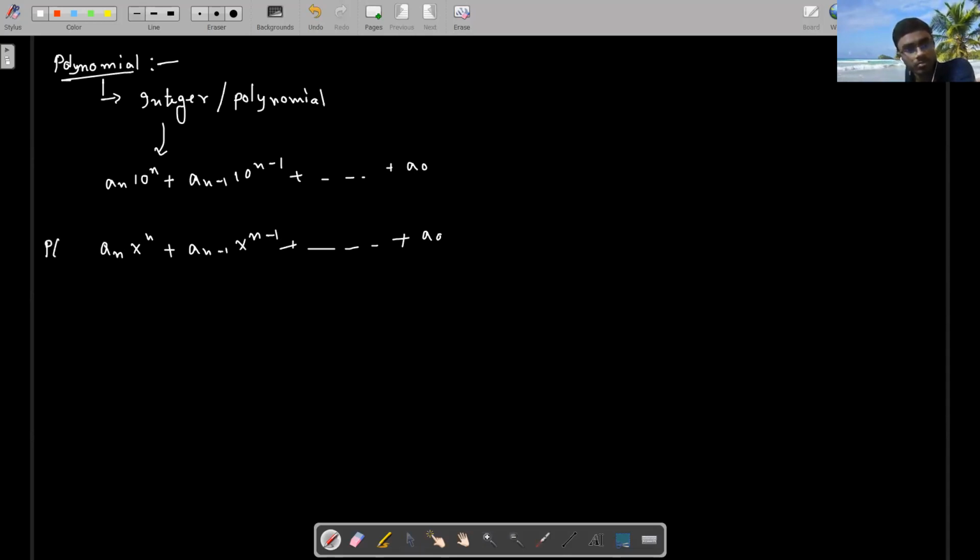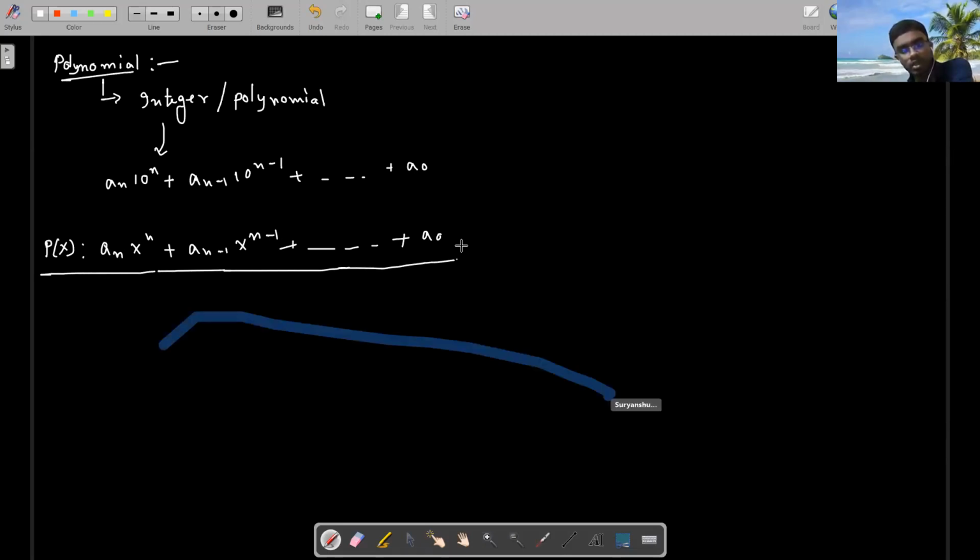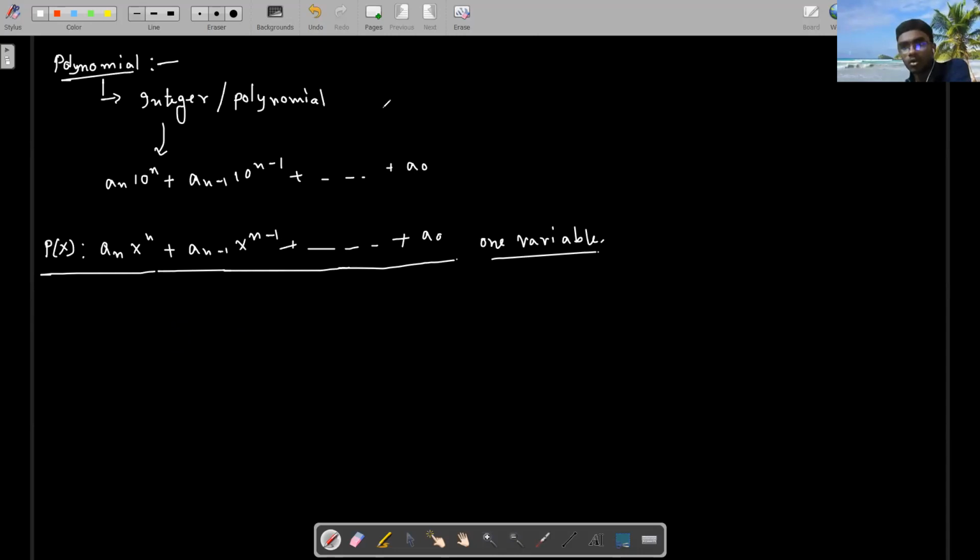This thing is represented by some p(x). It is a polynomial in one variable. Please do not write on the board. This way the polynomial may be two variable, three variable, or multivariable, right? That's the thing.